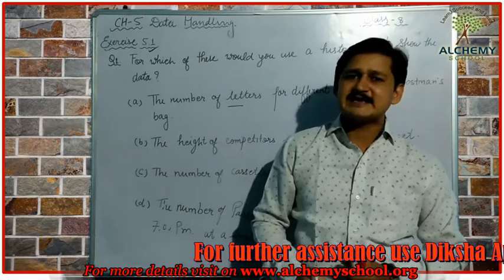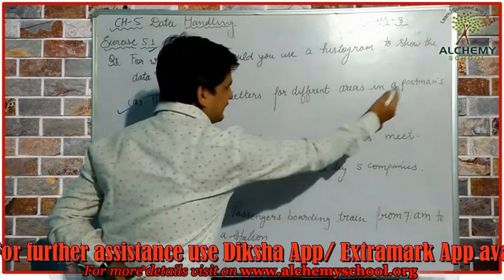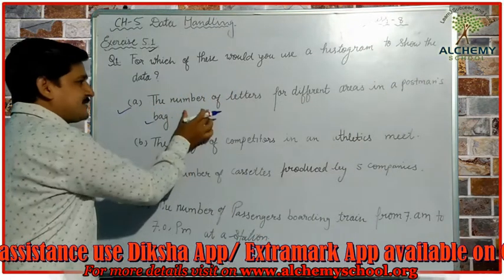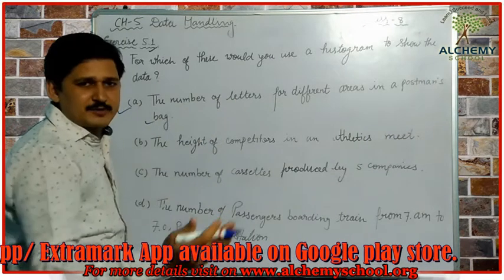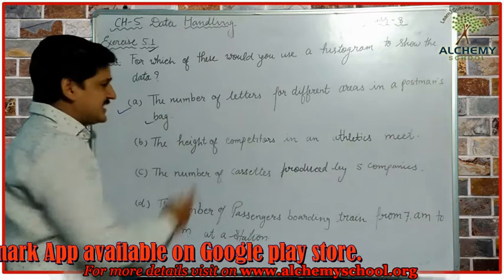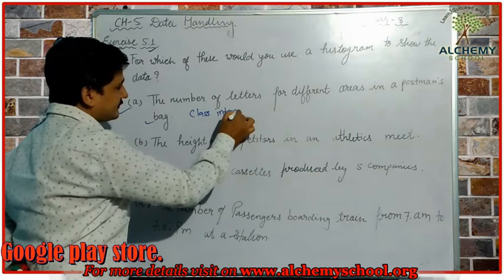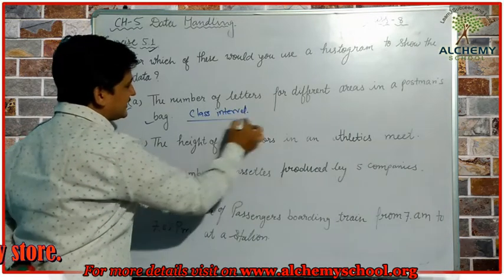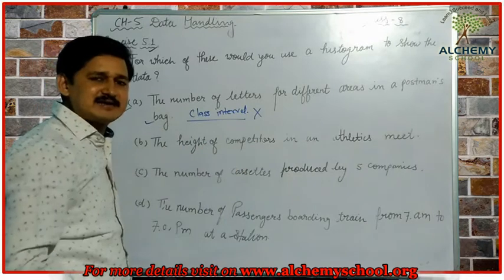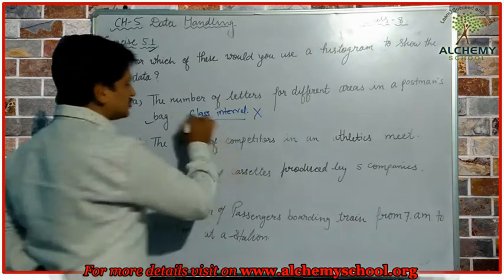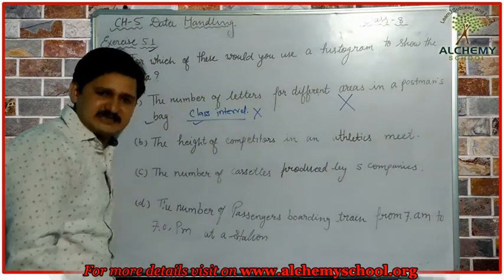Okay, so let's see the first question. The number of letters for different areas in a postman's bag, can we represent this information with the help of a histogram? Obviously we cannot represent it, because we can see that class interval is not given here. Okay, class interval is not given here, and we don't have such data that can be divided into class intervals. So this data cannot be represented with the help of a histogram.